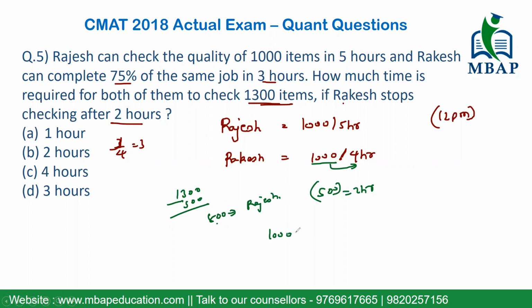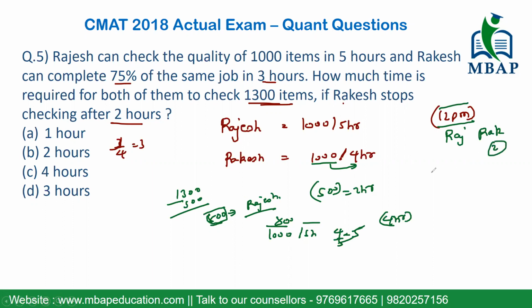Rajesh can check 1000 items in 5 hours. If I want only 800, I need only 80% of it. 80% will be 4 by 5 of 5, which will be basically 4 hours. So in 4 hours, Rajesh can complete the checking of 800 items. It's not the case they're working in silos; they have started working together. Rajesh and Rakesh started to work at 12 p.m.